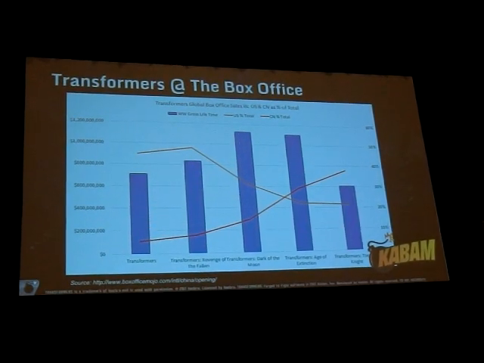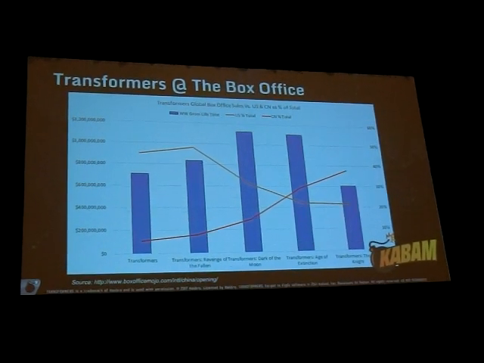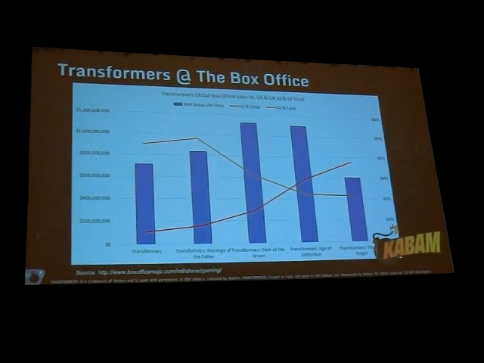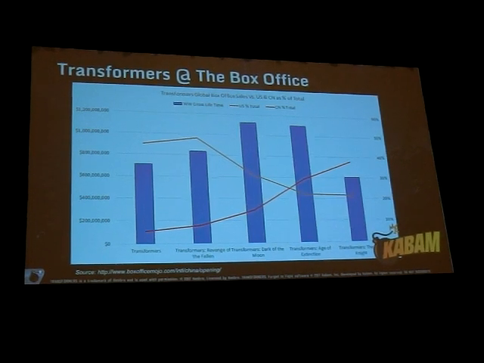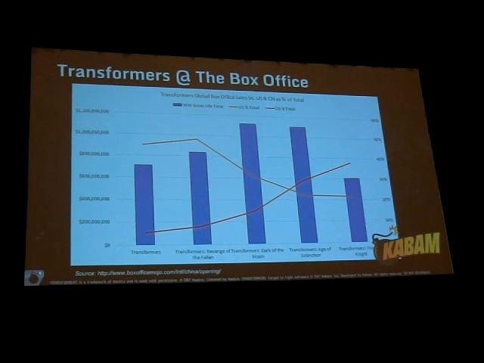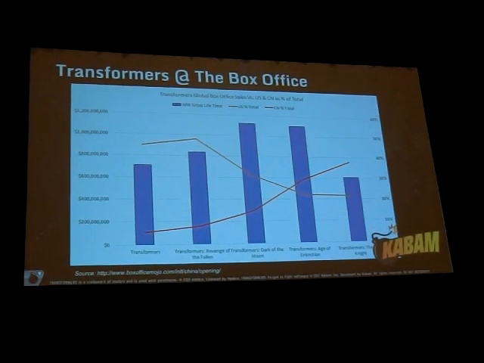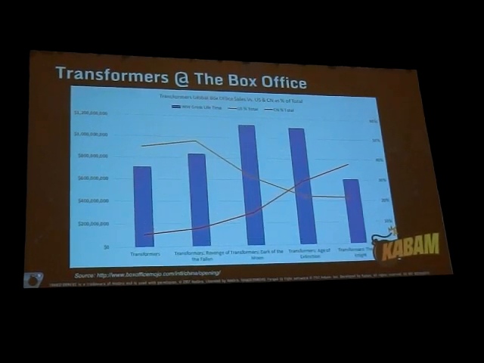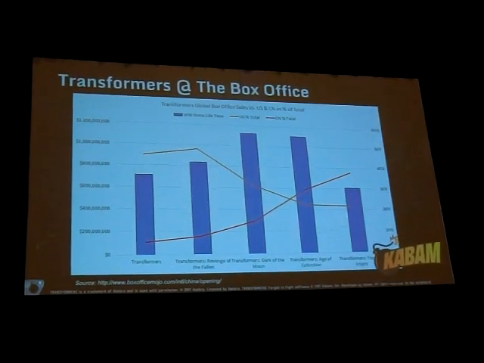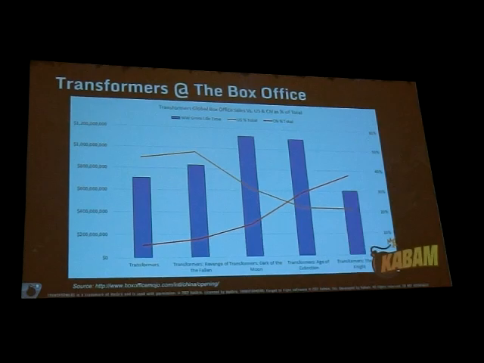Now let's look at Transformers, just a little bit of a different chart here. The affinity for Transformers looks a little bit stronger in terms of box office revenue. Over the last few years, China as a percentage of revenue for Transformers has gotten huge, so that IP is quite prevalent out there. On my last visit to China, I saw Transformers logos all over people's cars. I don't know if they really know what it is, but they seem to engage with it.